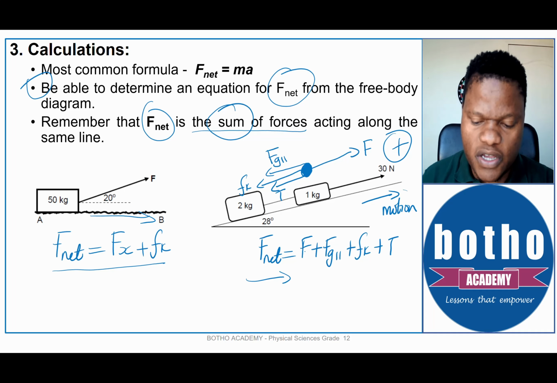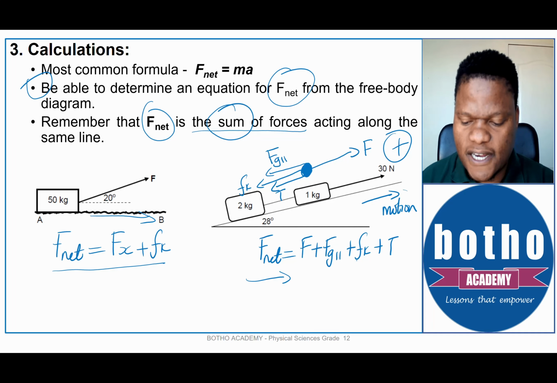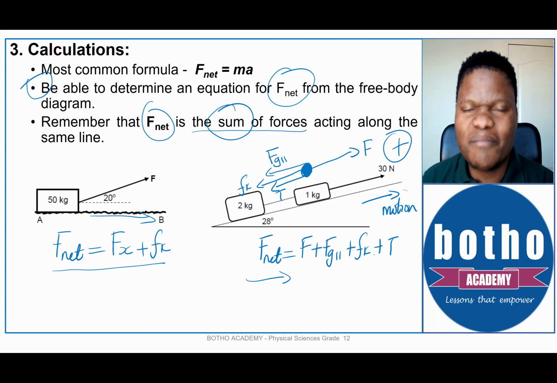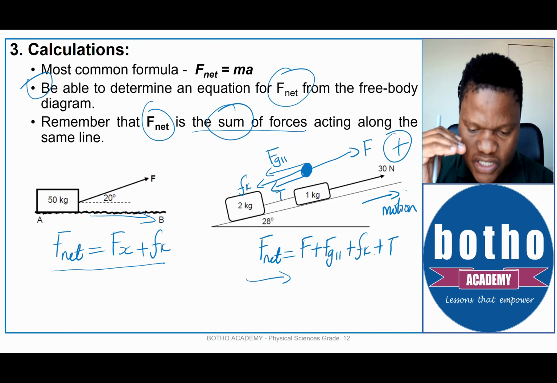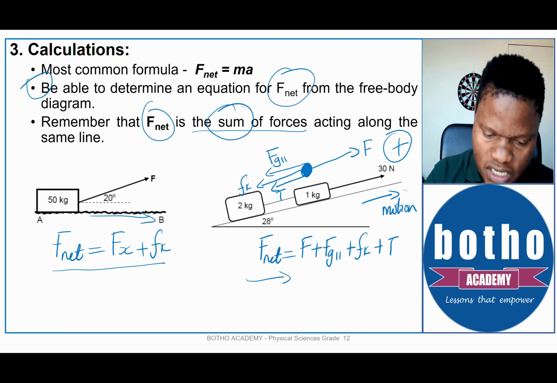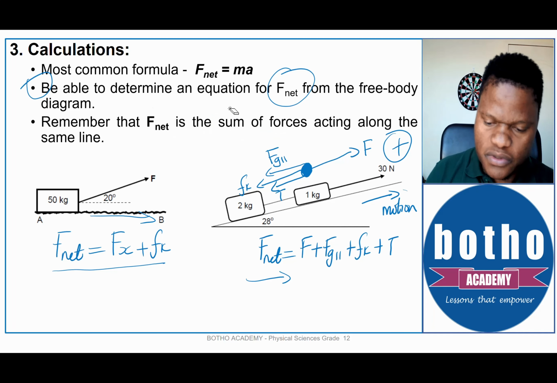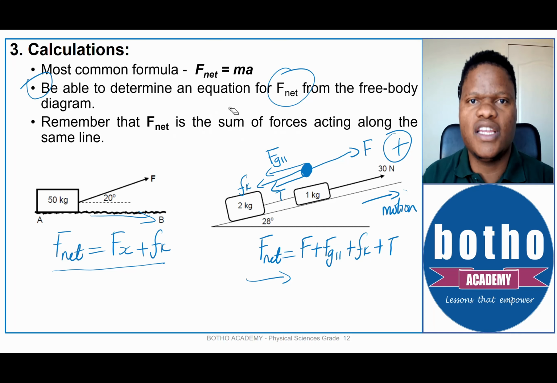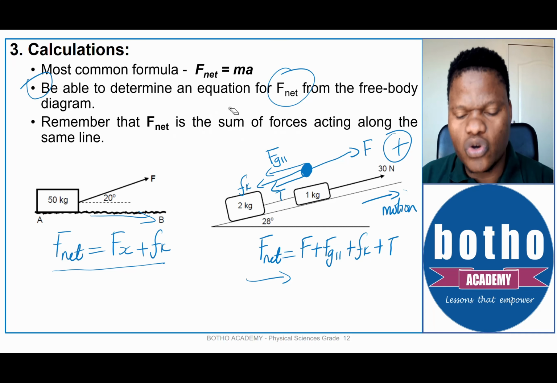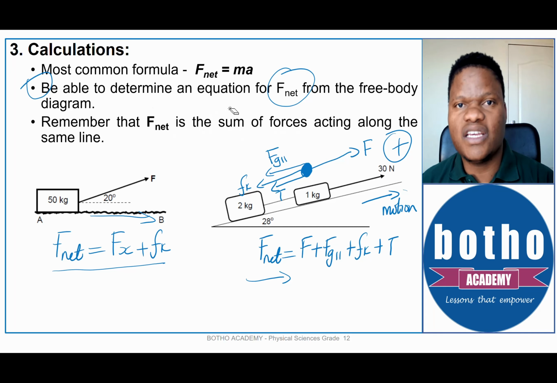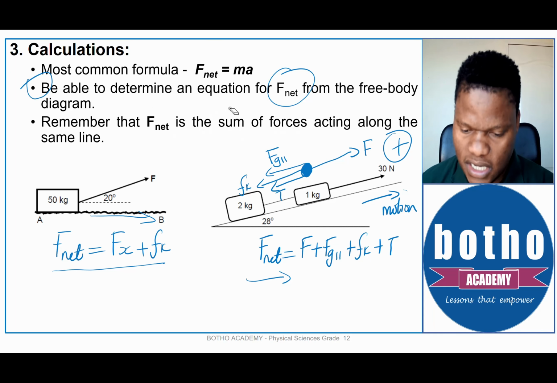Obviously, the force applied would be positive, but FG parallel, Fk, and T will all be negative. But in the first line, you must show that you understand that you're dealing with a sum. The sum must be addition, and in your substitution, you then have to indicate the negative and the positive based on which force is going in which direction. Remember, in vectors, the negative and the positive are only telling us the direction.